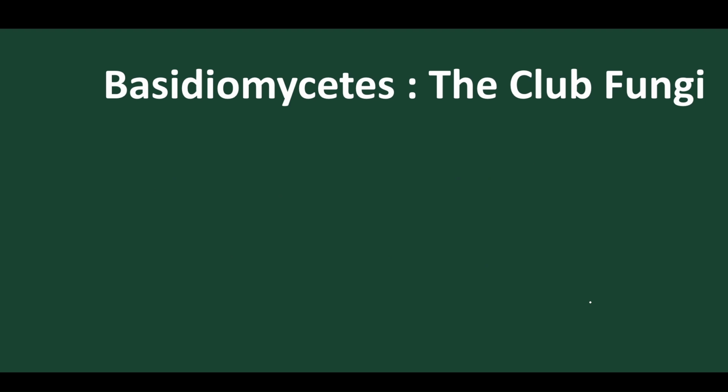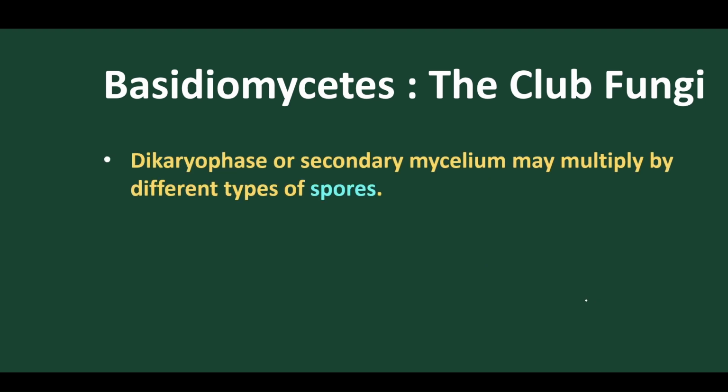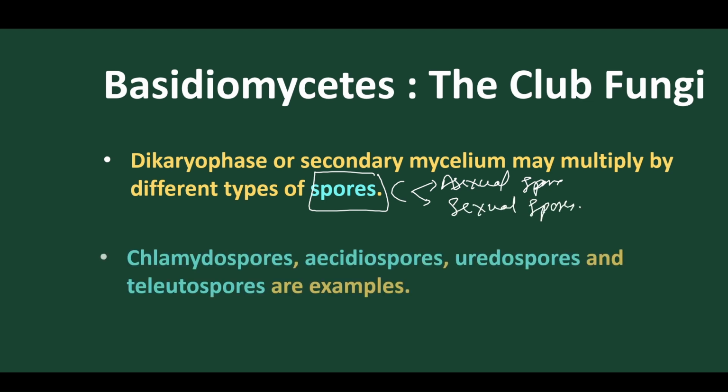Got it? Clear? Now the dikaryotic phase of the secondary mycelium may multiply by means of asexual reproduction, that is, by spores. Here two types of spores are produced: asexual spores and also sexual spores. The asexual spores are chlamydospores, aecidiospores, uredospores and teleutospores. These are all called asexual spores present in Basidiomycetes.